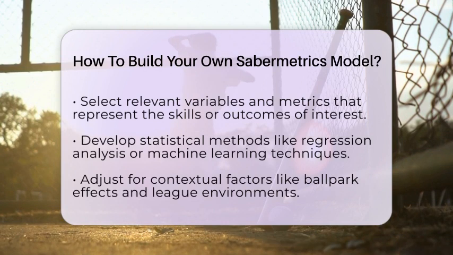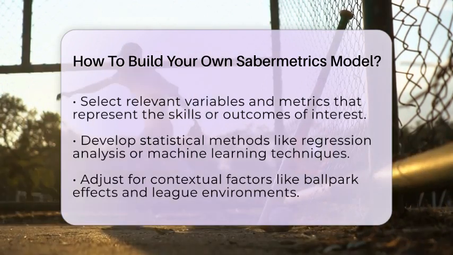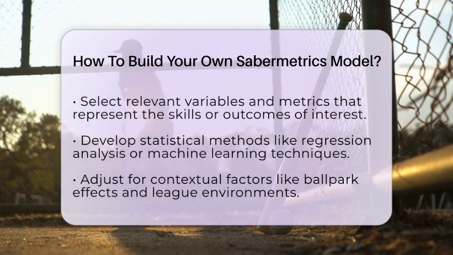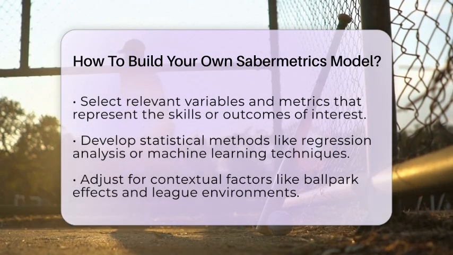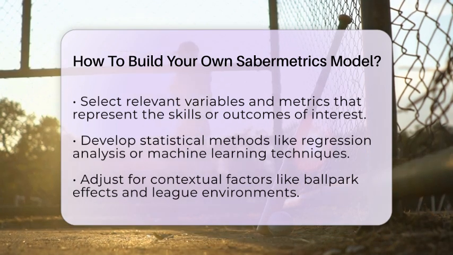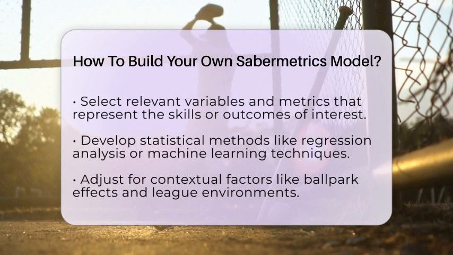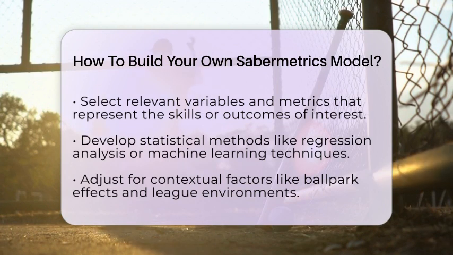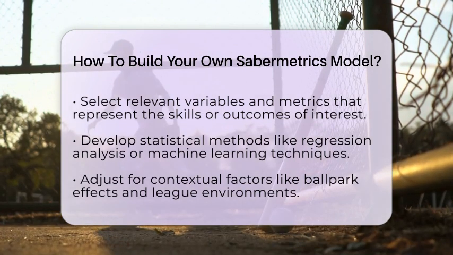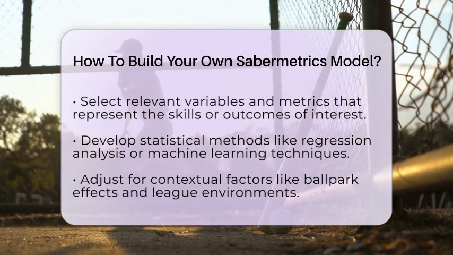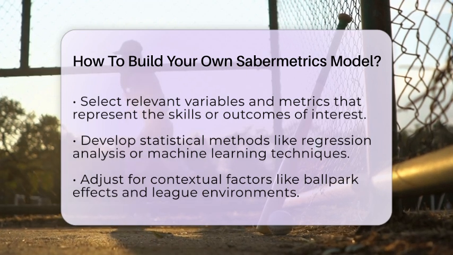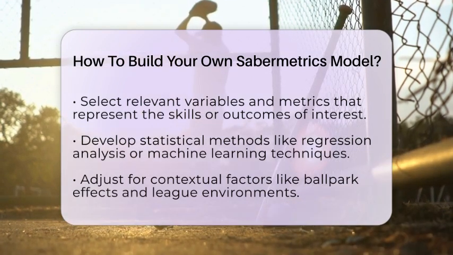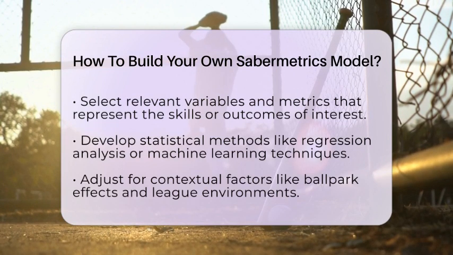Then, develop statistical or machine learning methods. You can apply statistical techniques such as regression analysis to identify relationships between variables and outcomes like runs created or wins above replacement. Machine learning methods can also help model complex interactions or predict future performance based on historical data patterns. It's also important to adjust for contextual factors. Incorporate adjustments for influences like ballpark effects, era differences, and league offensive environments. This will allow your model to compare players from different times and places fairly.